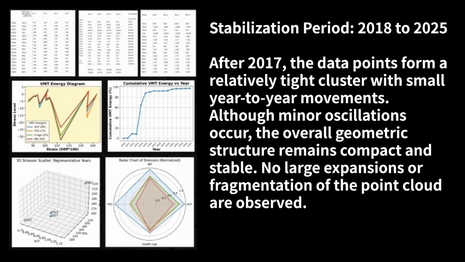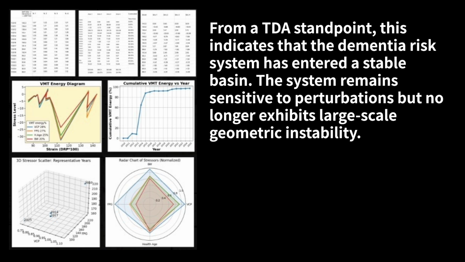Stabilization period, 2018 to 2025. After 2017, the data points form a relatively tight cluster, with small year-to-year movements. Although minor oscillations occur, the overall geometric structure remains compact and stable. No large expansions or fragmentation of the point cloud are observed. From a TDA standpoint, this indicates that the dementia risk system has entered a stable basin. The system remains sensitive to perturbations, but no longer exhibits large-scale geometric instability.